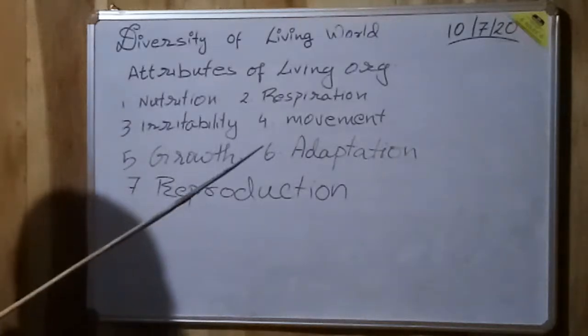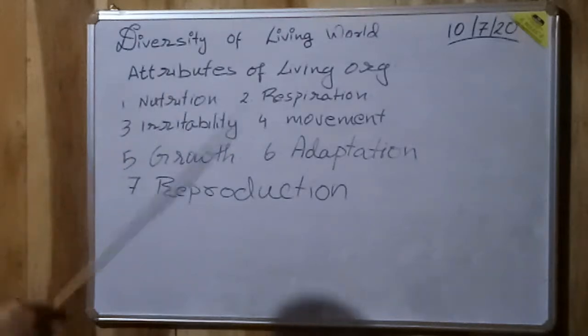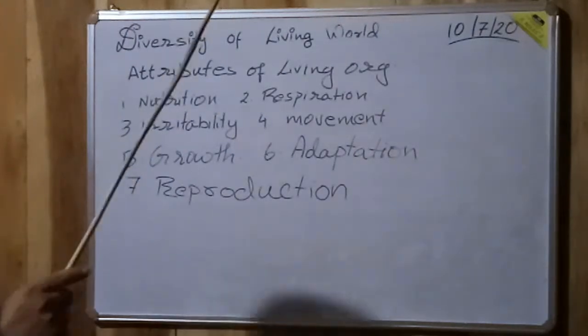Now, what is irritability? Irritability means the annoyance created by the organism. When one organism stands in a particular environment, it will create some amount of annoyance to the next organism that is present in that particular environment. That is known as irritability.